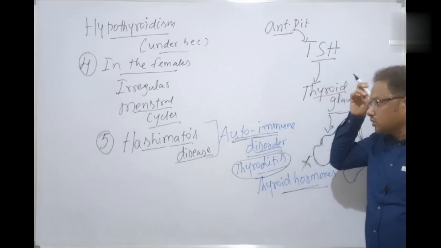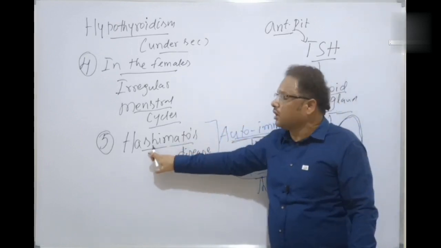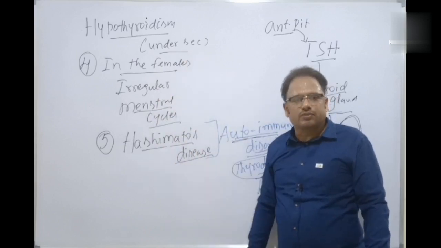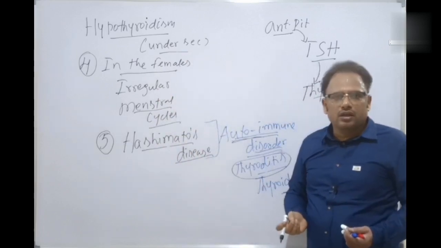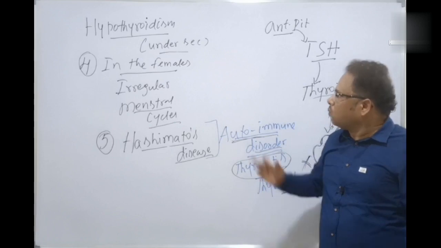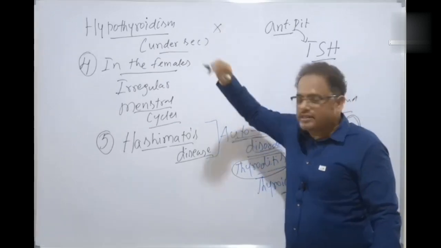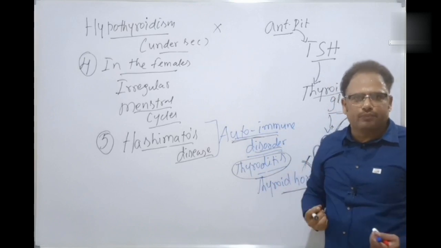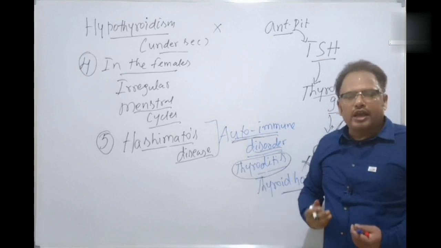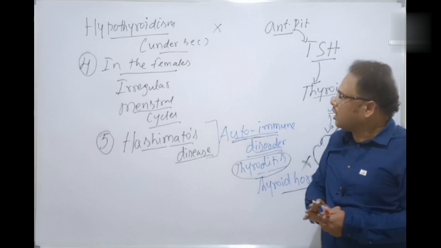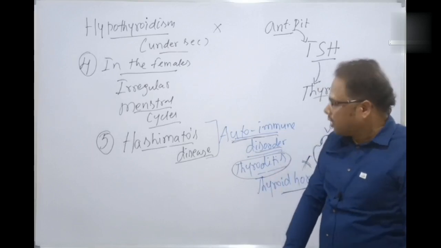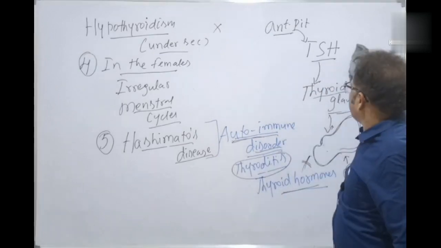Okay, students. So these were the manifestations of hypothyroidism, which we have been discussing, caused by under-secretion of the thyroid hormones. Now, what is the extreme opposite of this? Over-secretion. Over-secretion causes hyperthyroidism. Hyper means over. Hypersecretion of thyroid hormones causes various disorders and manifestations. Let's now discuss hyperthyroidism.